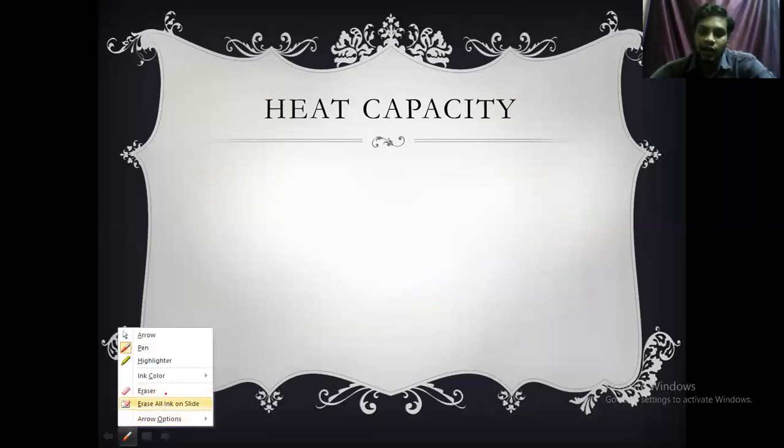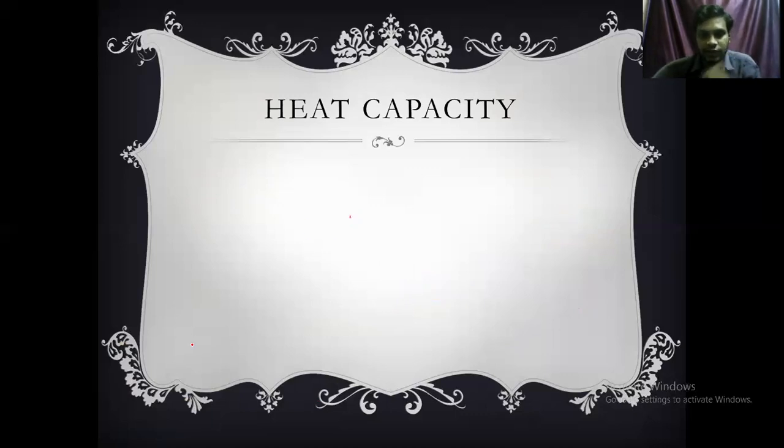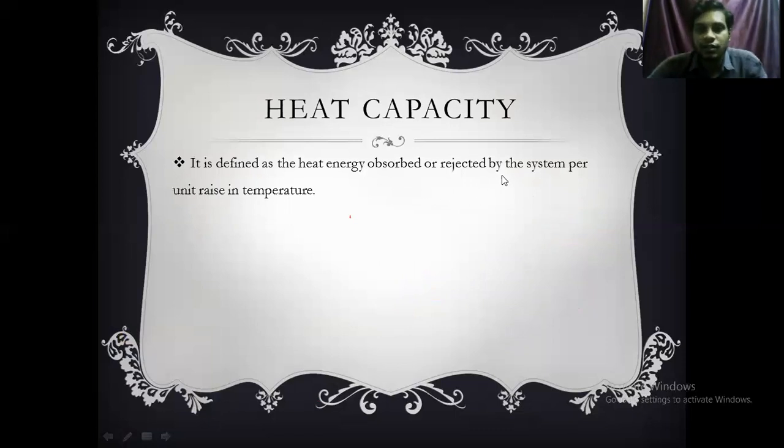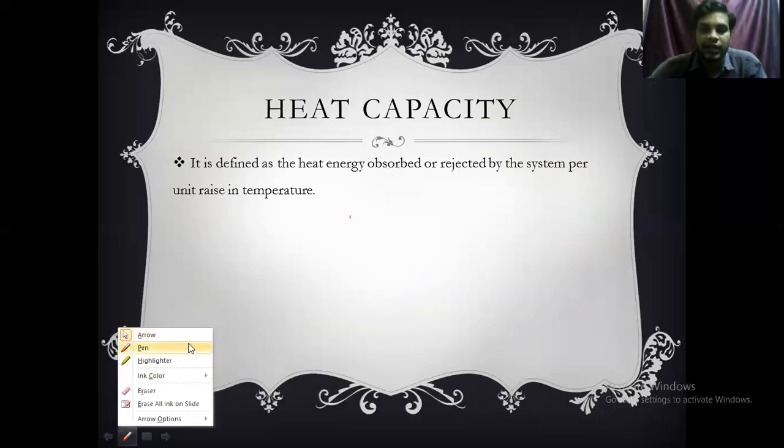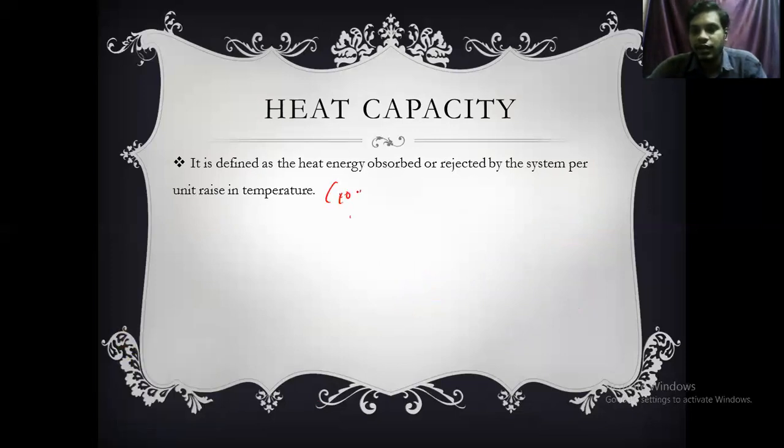So now I am going to discuss that heat capacity. What is heat capacity? It is defined as heat energy absorbed or rejected per unit rise in temperature, or unit change in temperature, or you can take this as 1 degree centigrade change in temperature.